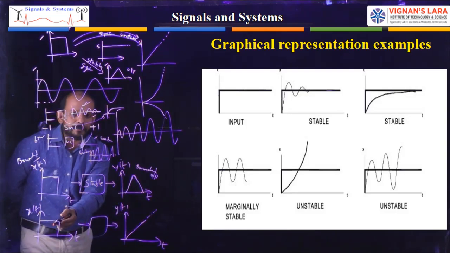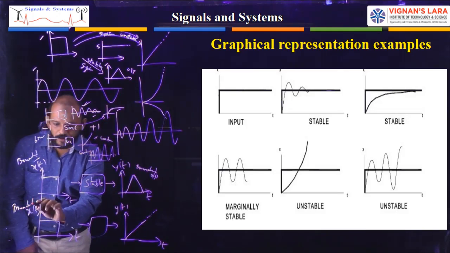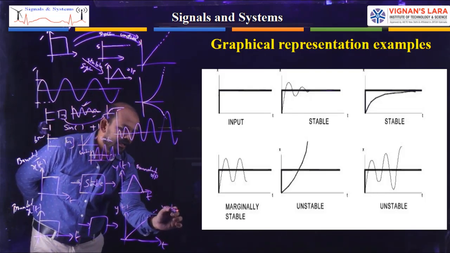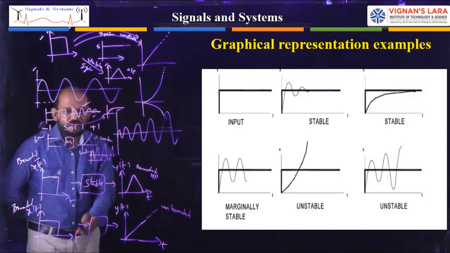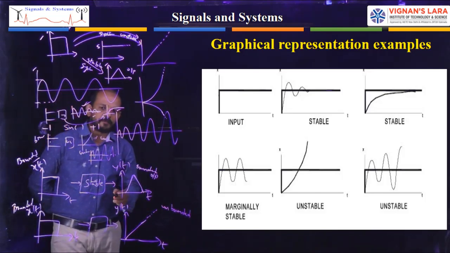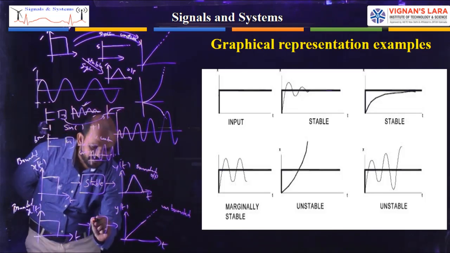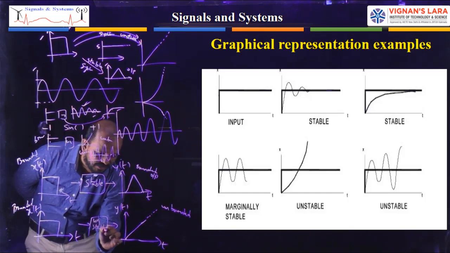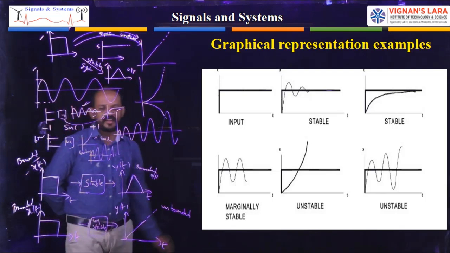So this input is bounded, and this is unbounded. So here, for a bounded input, the system is producing an unbounded output. Hence, this system is an unstable system. The above is a stable system and the below one is an unstable system.